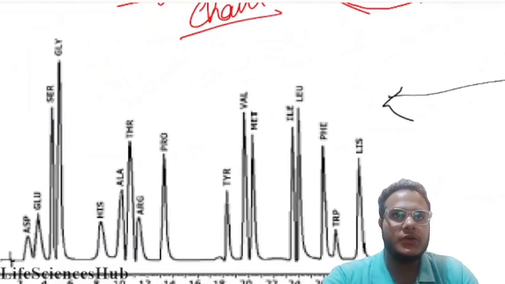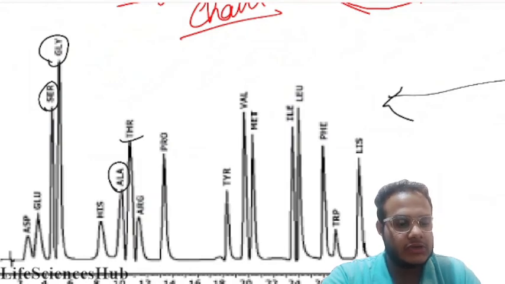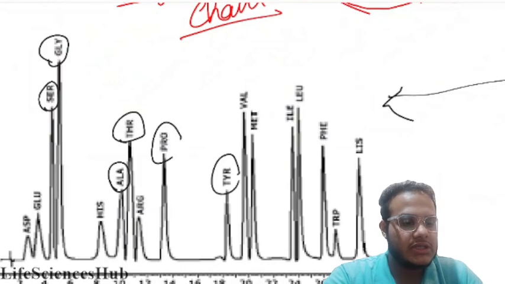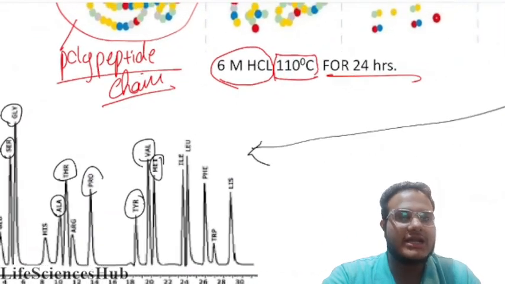In this chromatogram you can see the amino acid concentration for serine, glycine, alanine, threonine, proline, tyrosine, valine, and methionine. It tells about amino acid concentration, like what amino acids are there and how many.